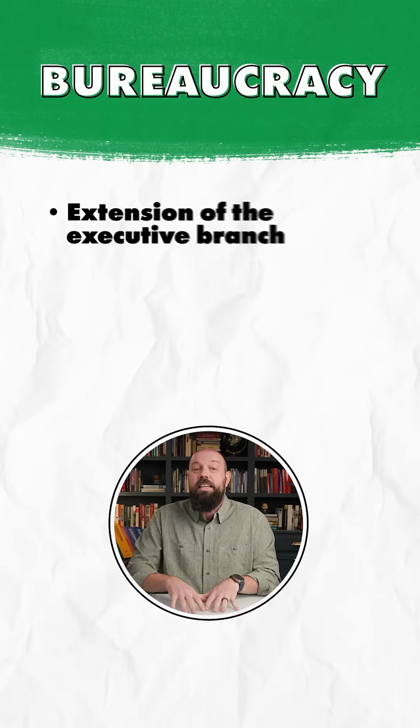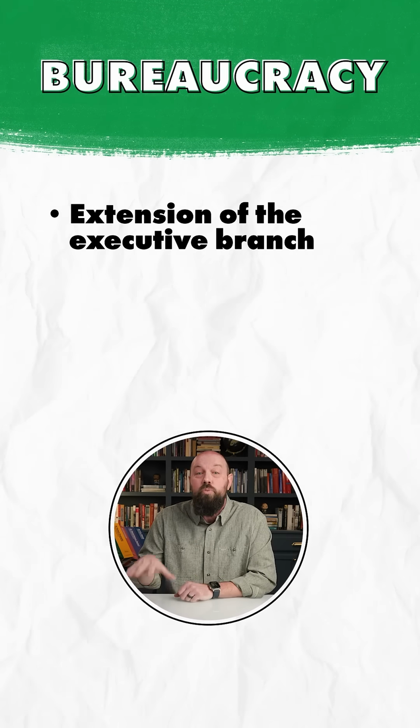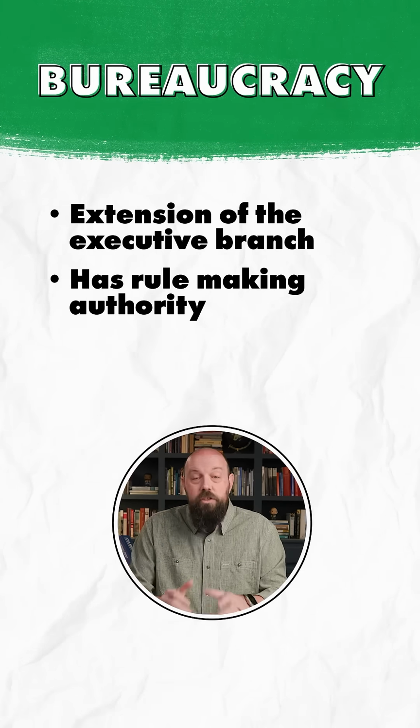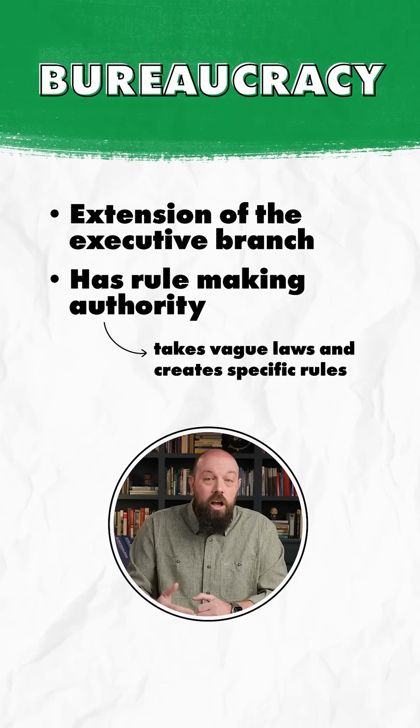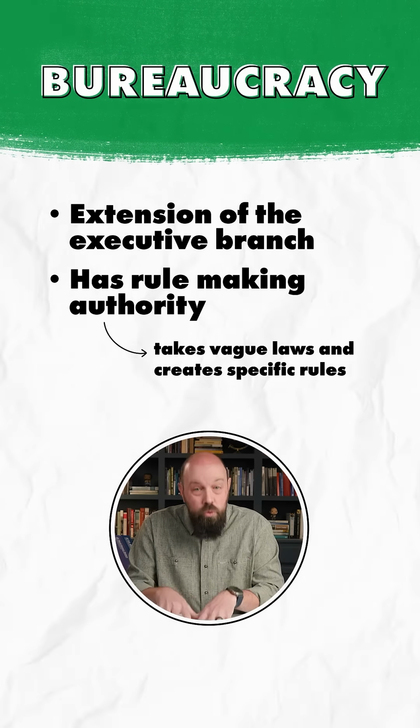But here's where I tell you that there's a kind of quasi-fourth branch of government, namely the bureaucracy. Now, this is basically an extension of the executive branch, and they have the rule-making authority for the executive branch. In other words, the bureaucracy takes the vague laws passed by Congress and makes specific rules to carry them out.